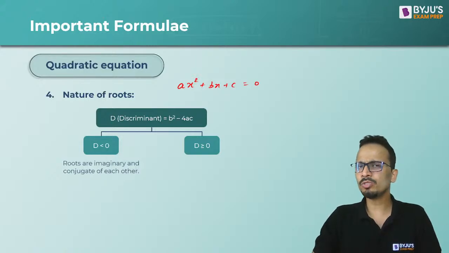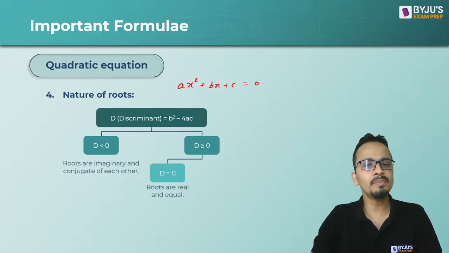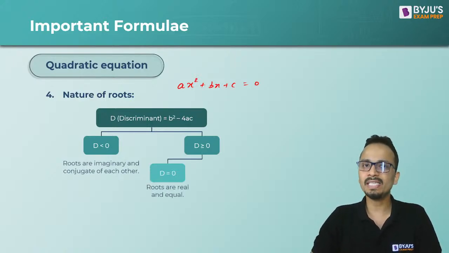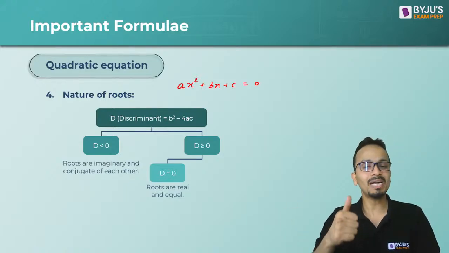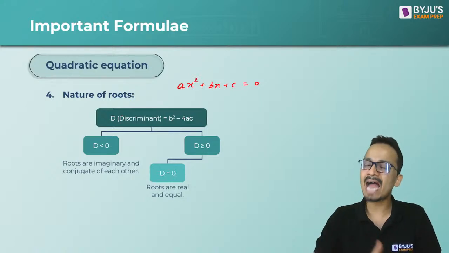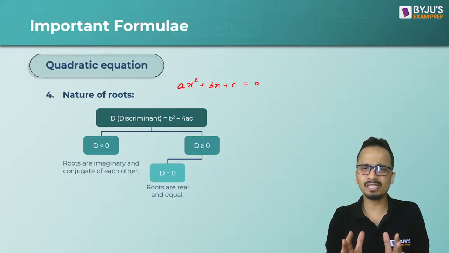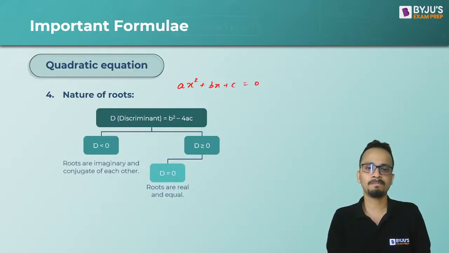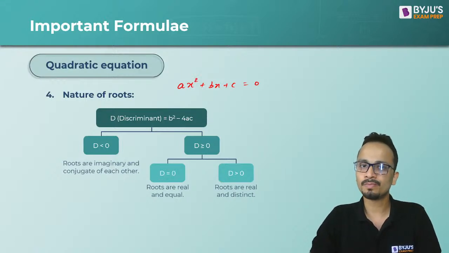Now greater than or equal to 0 is divided in two parts. The first one is when discriminant is equal to 0. So roots are real definitely, but they will be equal as well. The next part is when discriminant is greater than 0. So definitely the roots are real and they will be distinct.